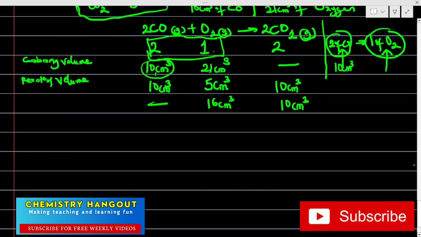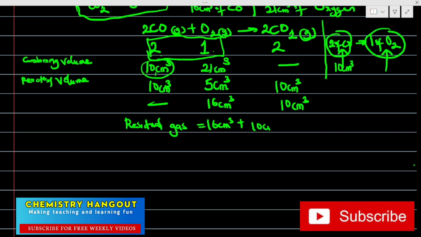Now, some students will come and say the residual gas here, and they are overjoyed. They want to choose the option 16 centimeter cube plus 10 centimeter cube. They will now say the answer is 26 centimeter cube. You have beautifully failed it. In fact, your suffering is in vain at this point. You failed it woefully. You are surprised.